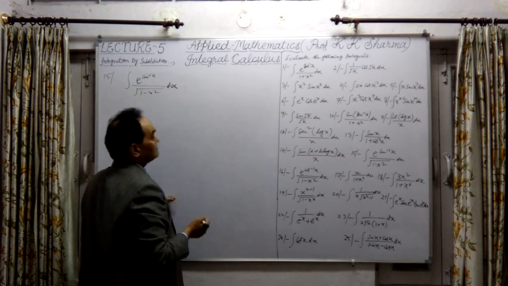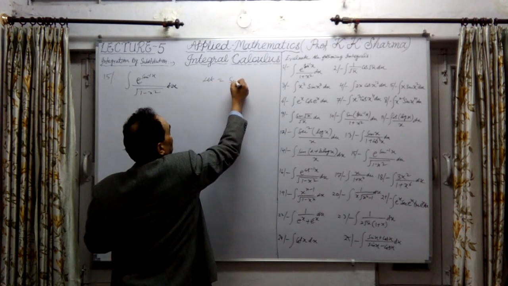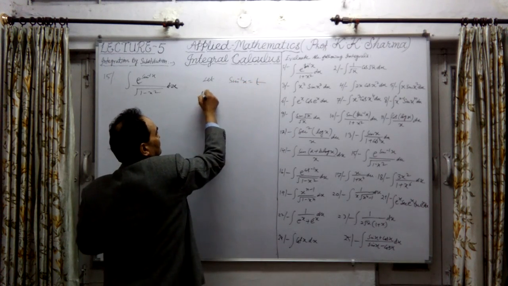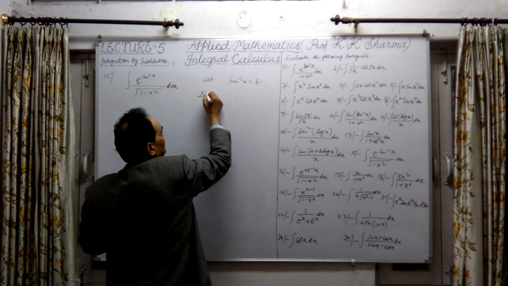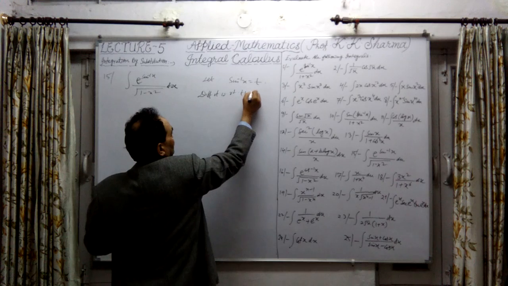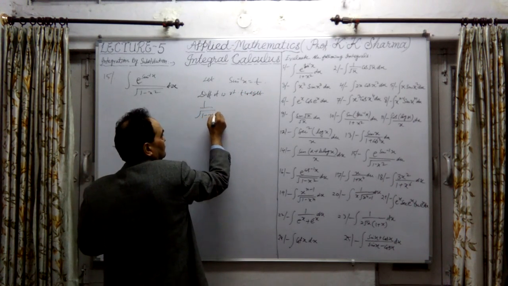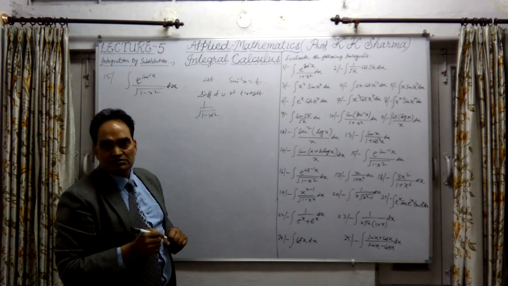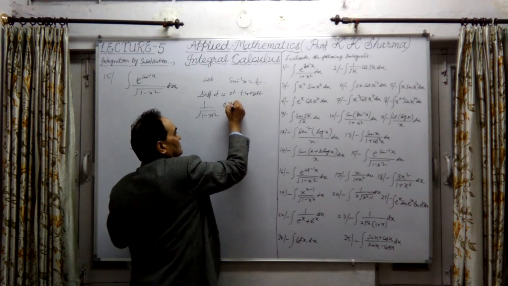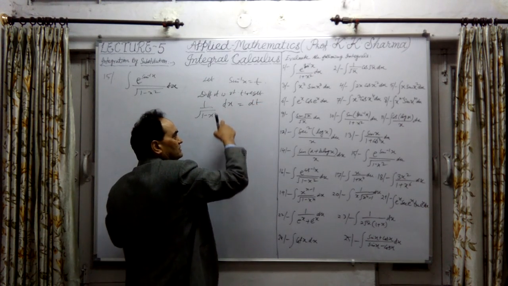Okay, again it's obvious that sine inverse x, so we assume let sine inverse x equal to t. Differentiating it with respect to t, we get 1 upon under root 1 minus x square into dx upon dt. Take dx to dt to this side because this is value 1. Take dt to that side.